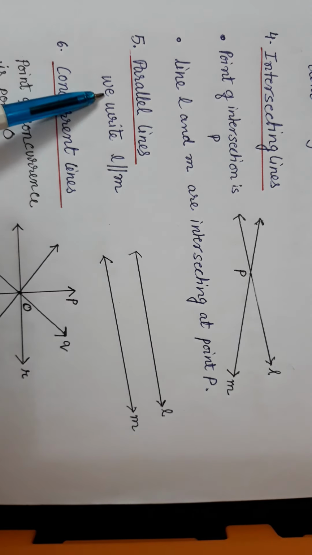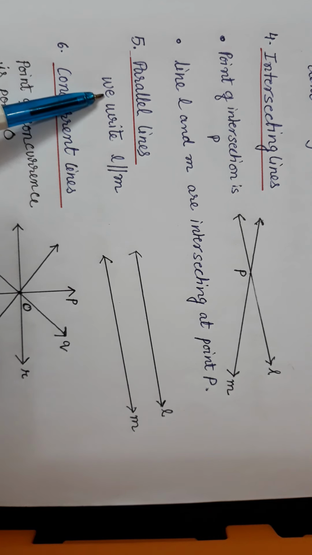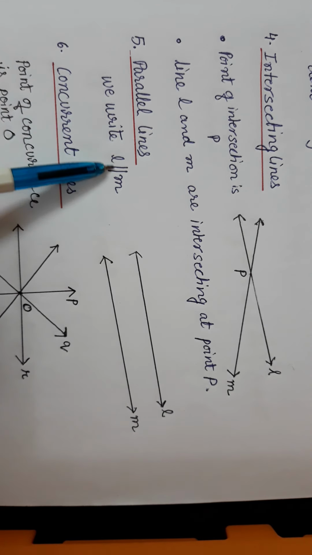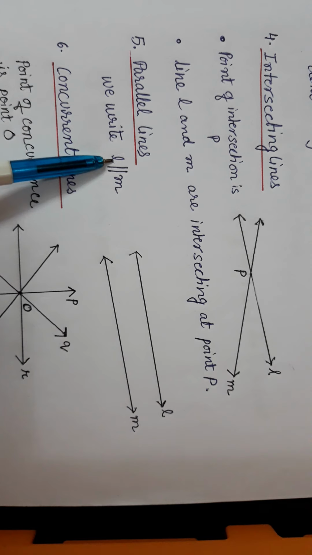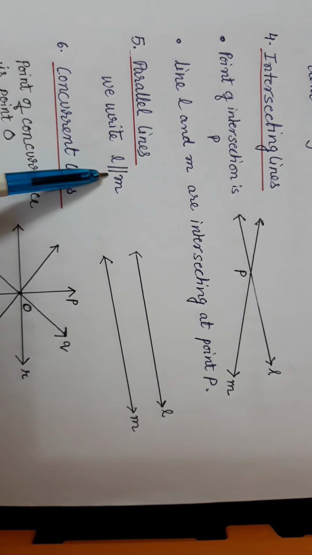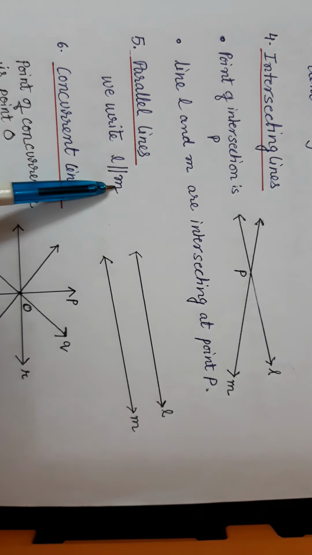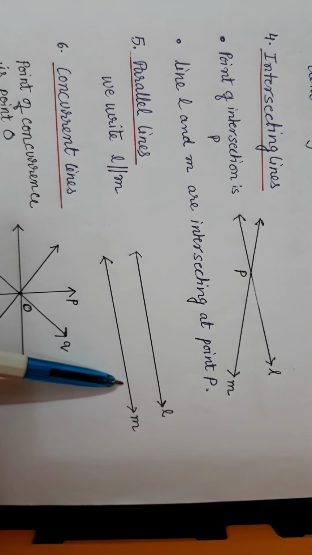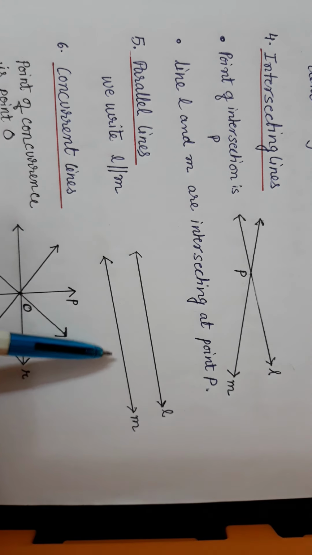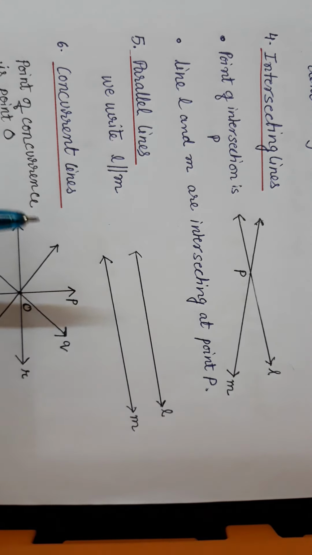At no point will they meet. When we write parallel lines, we write the name of a line, then the symbol of parallel lines, along with the other line to which it is parallel. So this is how we write parallel lines.